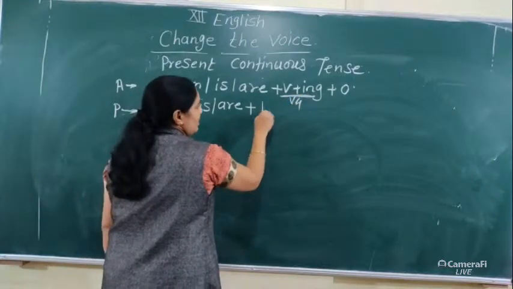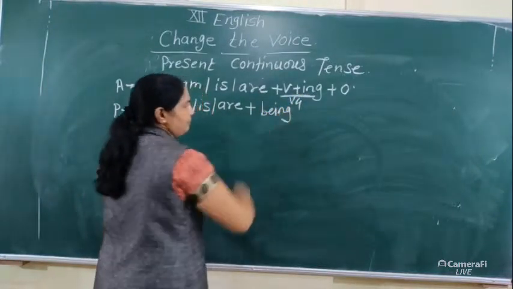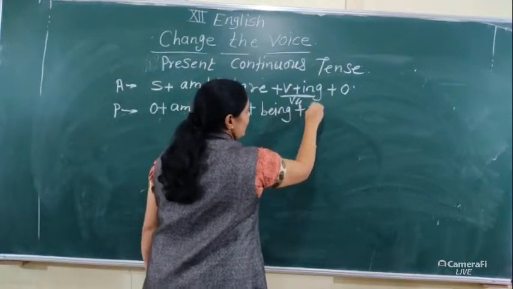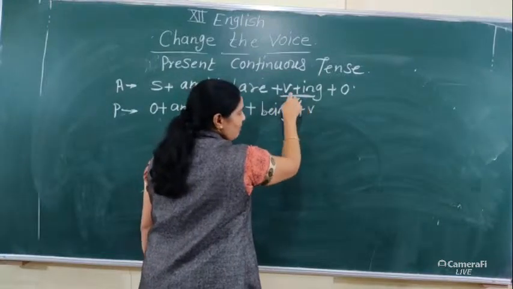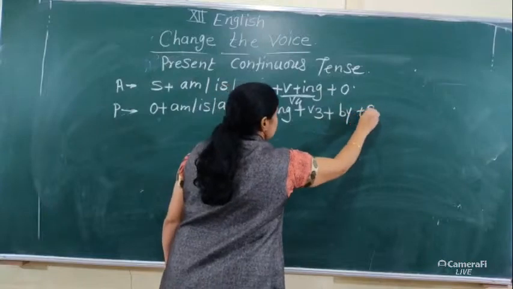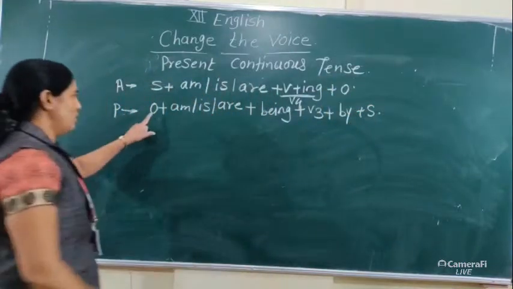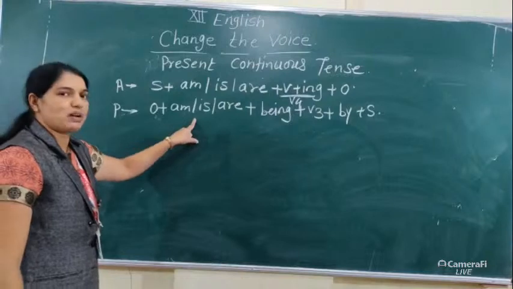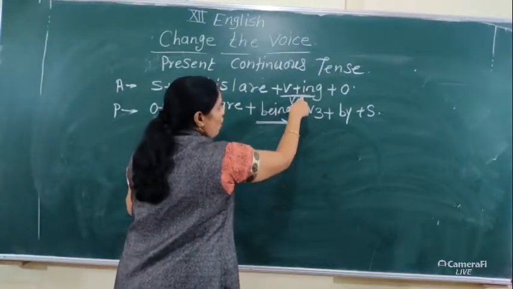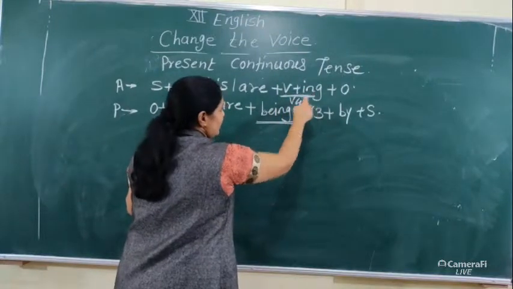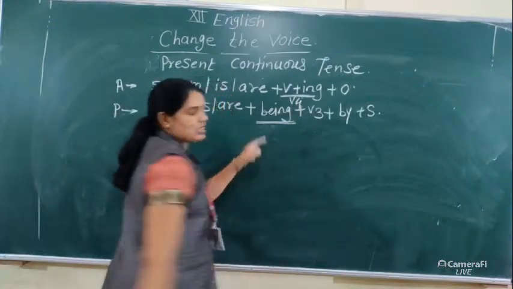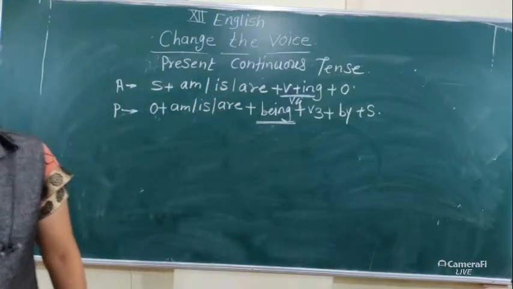That's why we use being, the ing form, and then V3, V1 into V3, plus by plus subject.